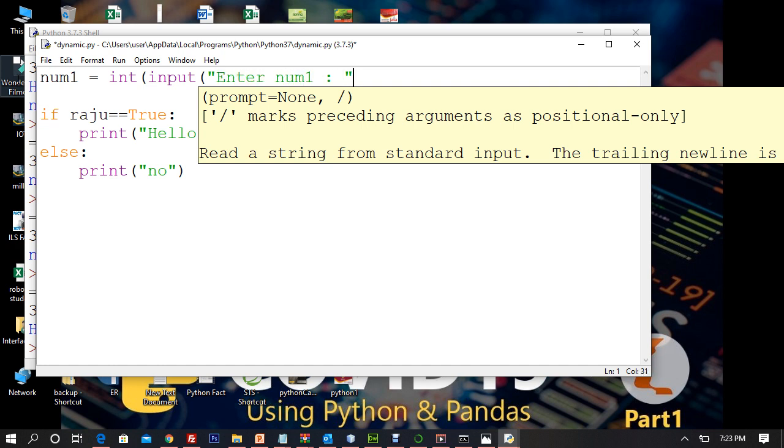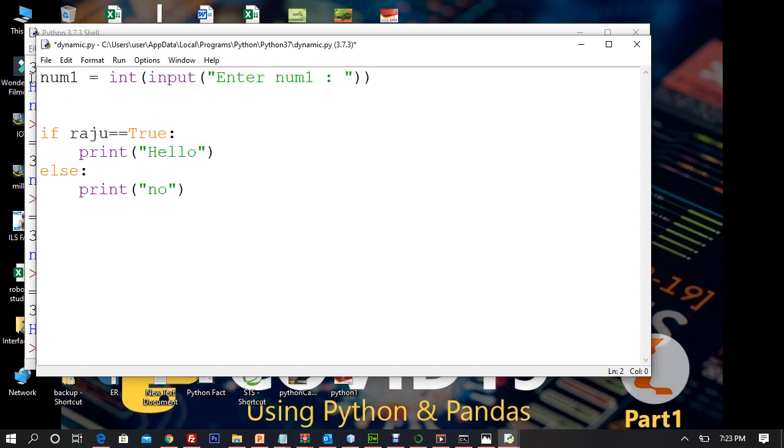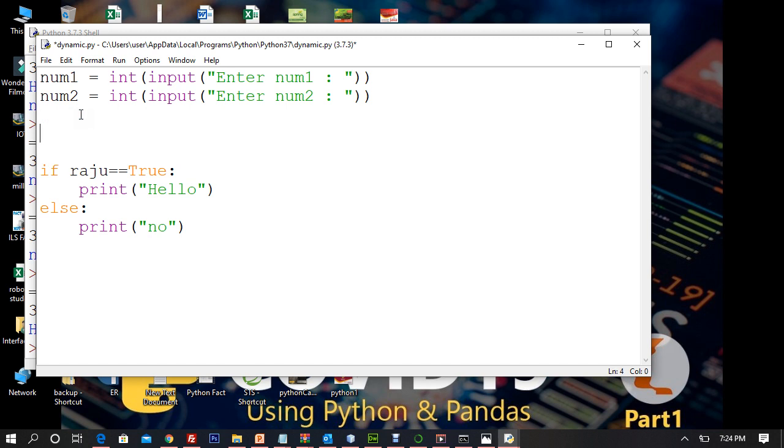I will copy this and paste it, call it num2, convert it to int, enter num2. So I will say s is equivalent to num1 plus num2. And now I will go ahead and say if s is equivalent to 100, then print hello. If it is not 100, then print no.